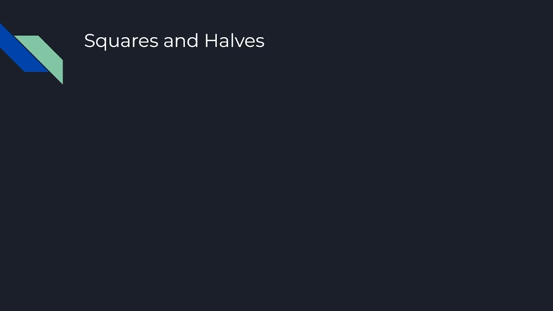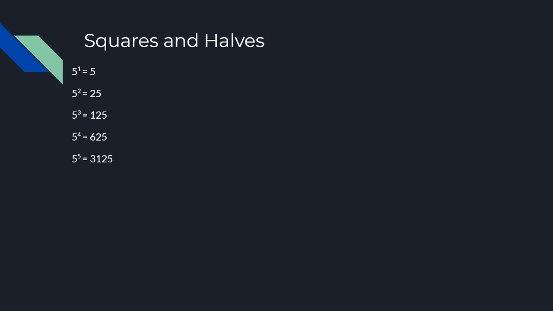But squares and halves. So right here, we've got 5 to the power of 1 equals 5. We've got 5 to the power of 2 equals 25. 5 to the power of 3 equals 125. 5 to the power of 4 equals 625.